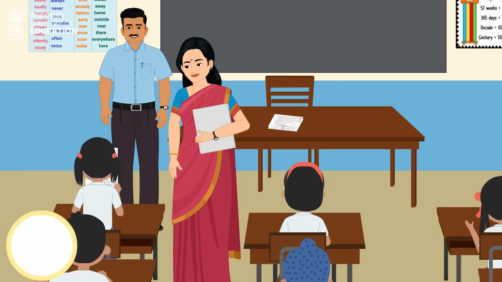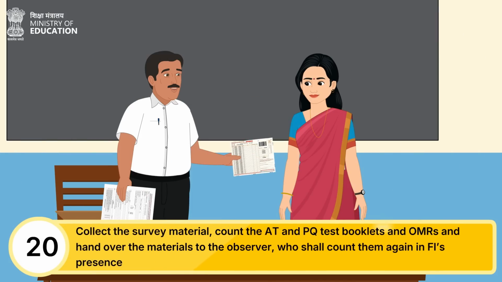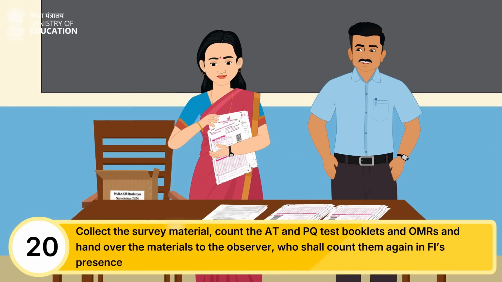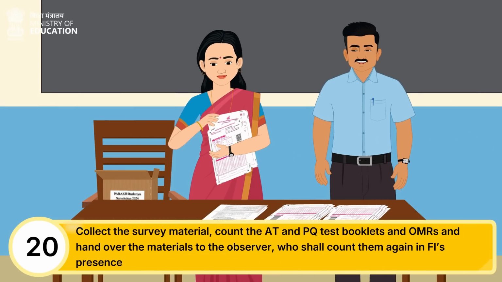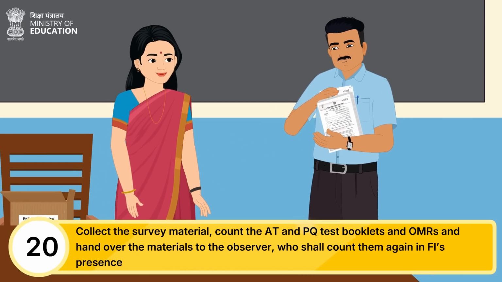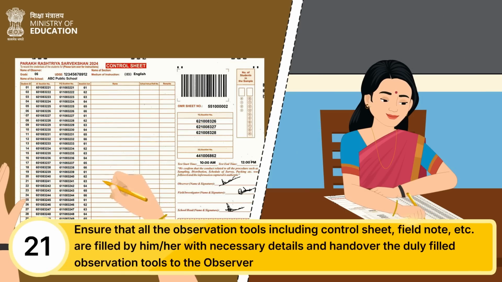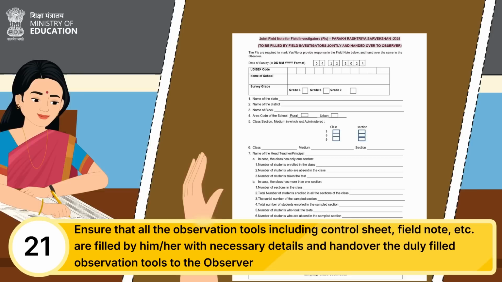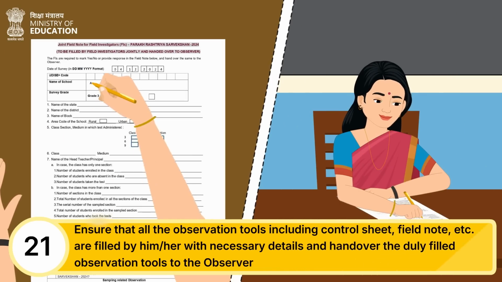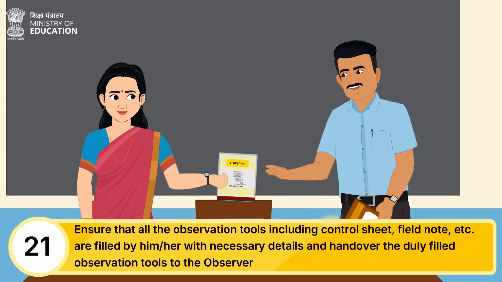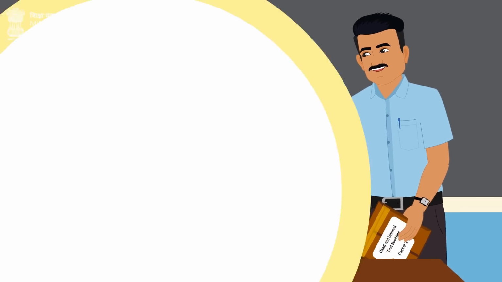Upon completion of above tasks, field investigator is required to collect the survey material, count the AT and PQ test booklets and OMRs, and hand over the materials to the observer, who shall count them again in FI's presence. After this, FI needs to ensure that all observation tools including control sheet, field note, etc. are filled by him or her with necessary details and hand over the duly filled observation tools to the observer.